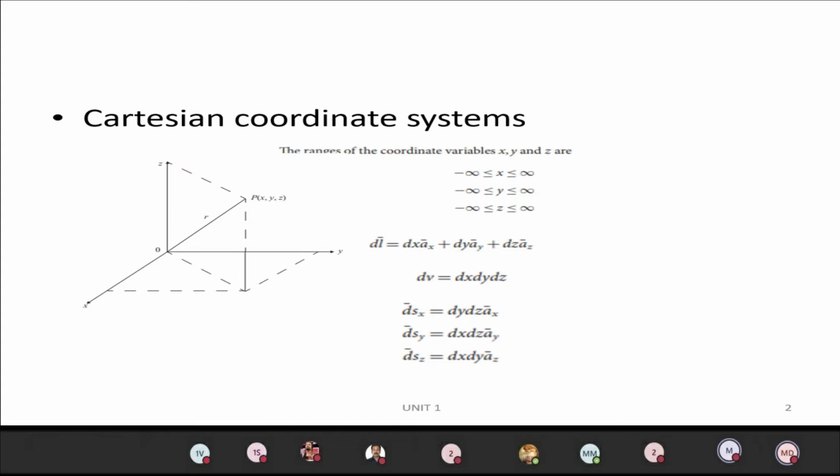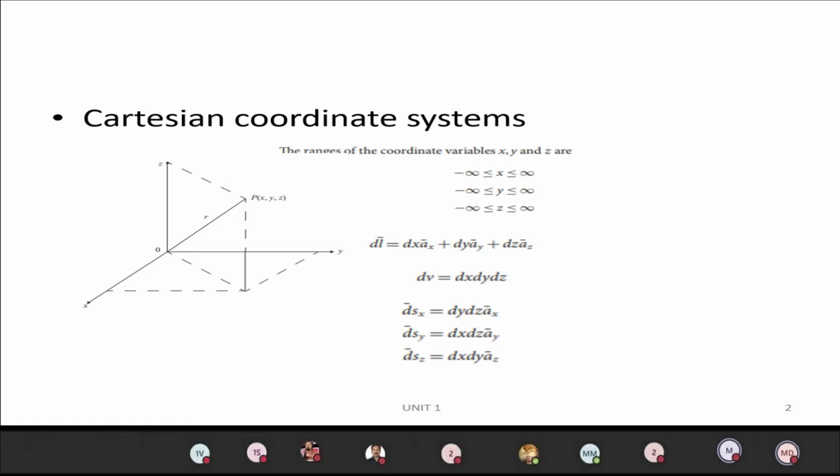And for area, we have to consider three axes separately: dsx, dsy, dsz. For dsx, it will be the product of the other two axes, dy dz, and the vector will be ax. Similarly, for dsy, you will have dx dz, and the vector will be ay. For dsz, you will get dx dy, and the vector is az. So if you thoroughly know dl, you can write dv and ds easily.